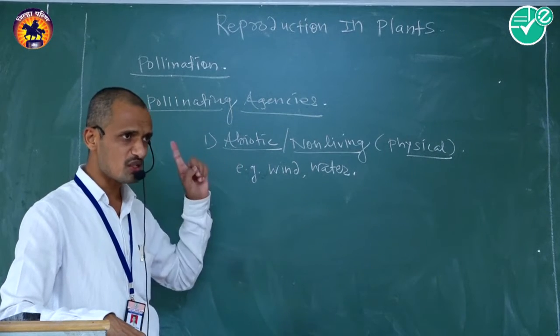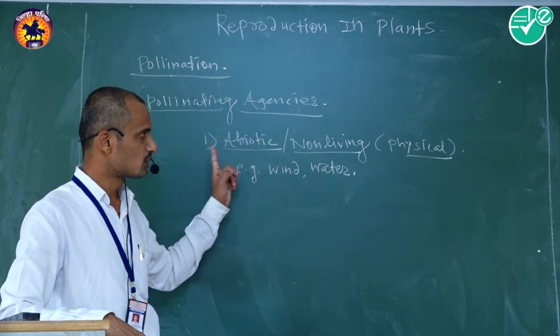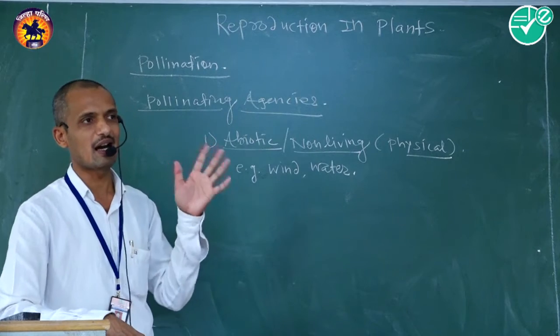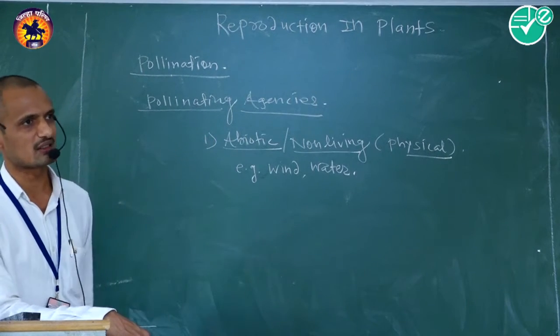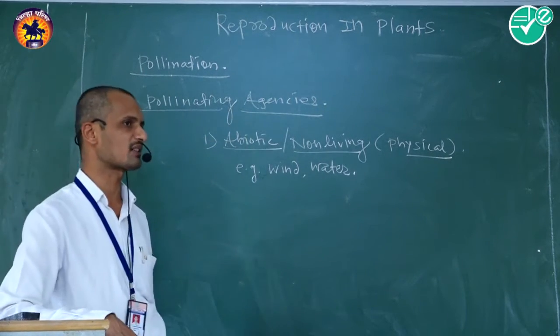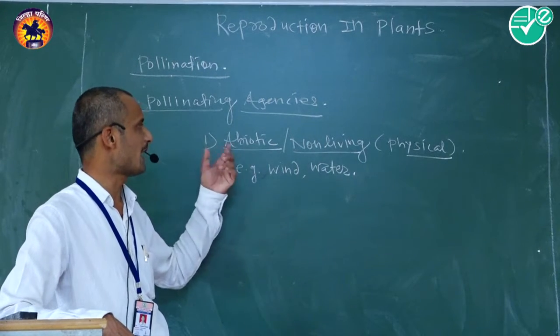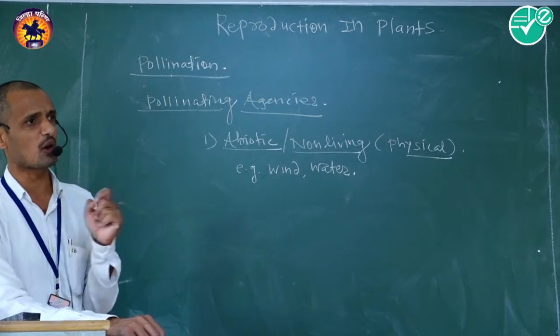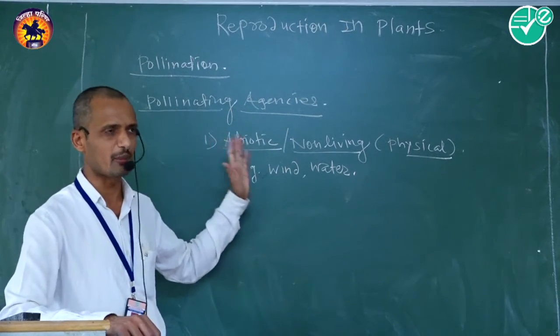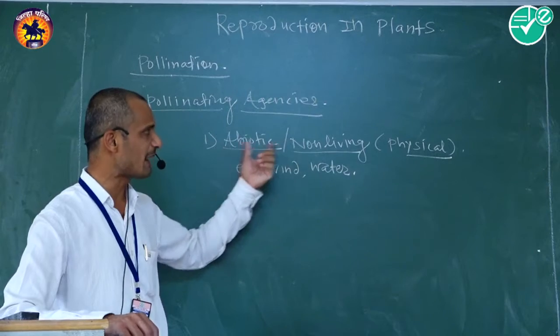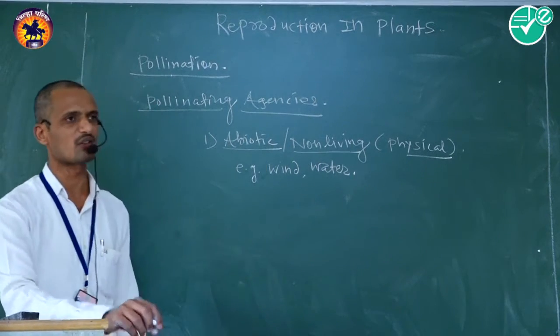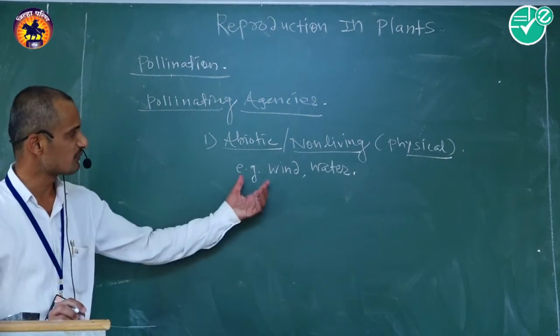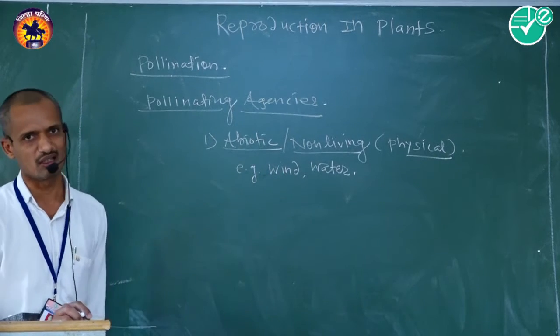Means those factors that are non-living in nature are called physical factors, or the non-living abiotic agents required for the completion of the pollination phenomenon. Example, wind as well as water.